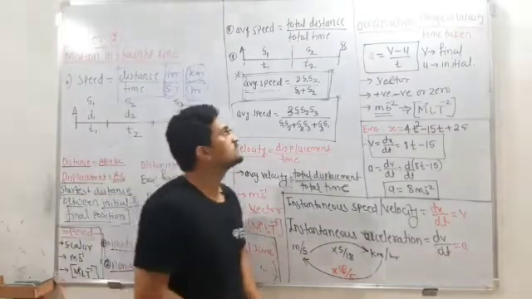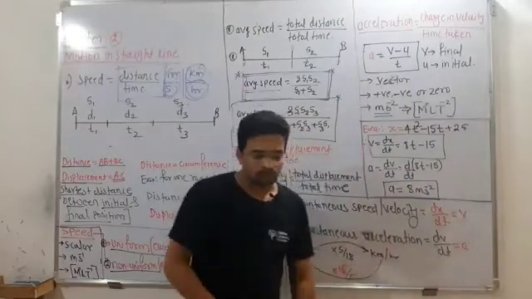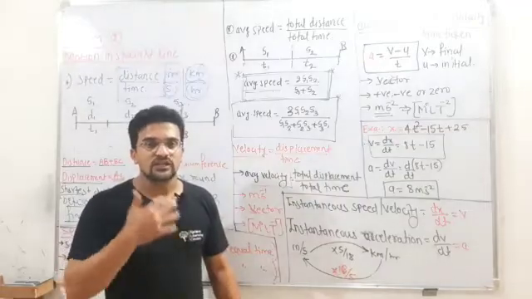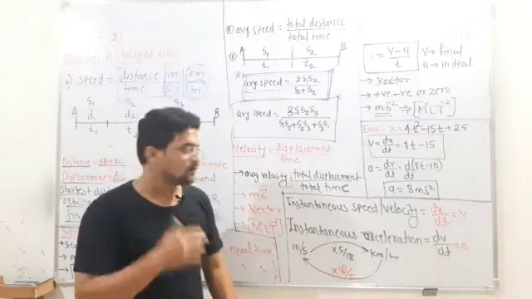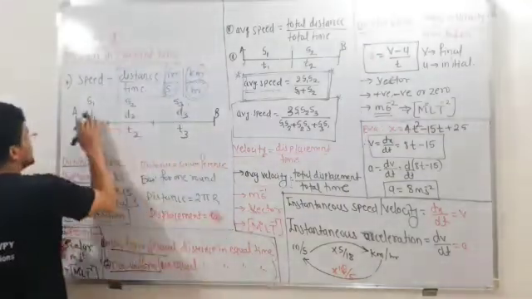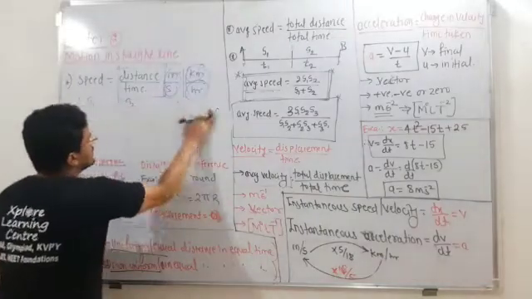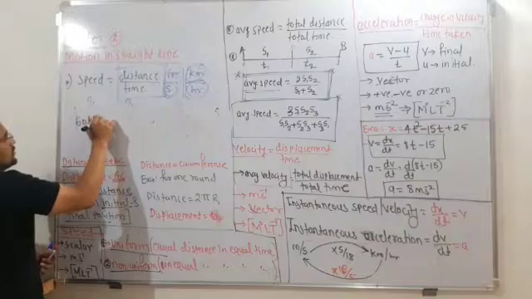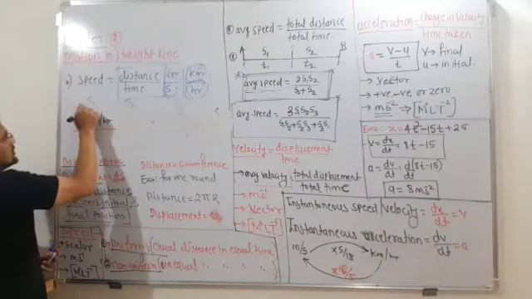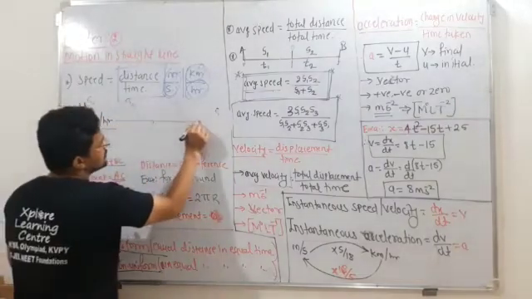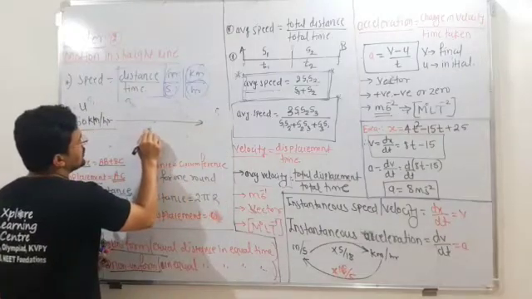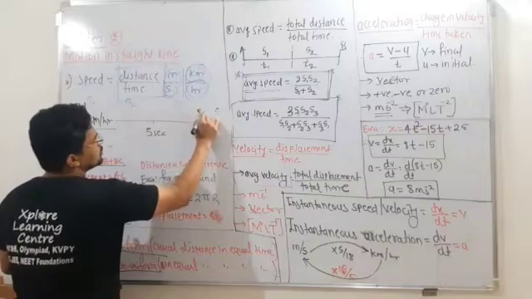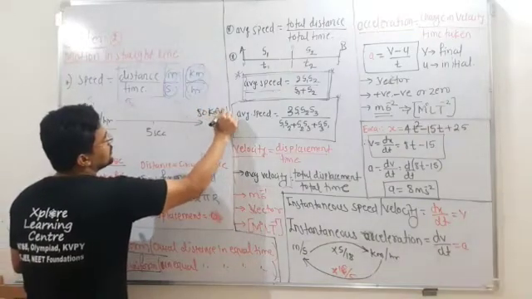The next one is acceleration. Acceleration means how fast an object is changing its speed. Suppose the initial speed of the object is 60 kilometer per hour, and after some time t, maybe in 5 seconds, its speed increases to 80 kilometer per hour.